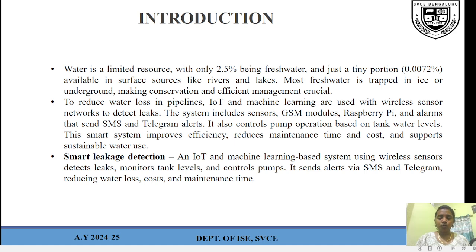Smart leakage detection. What is meant by smart leakage detection is an Internet of Things and machine learning based system using wireless sensors to detect leaks, monitor tank levels and control the pump. It sends alerts via SMS and Telegram, reducing water loss, cost and maintenance time. Overall, we use the Raspberry Pi, GSM module, sensors and alarms to get the notification.